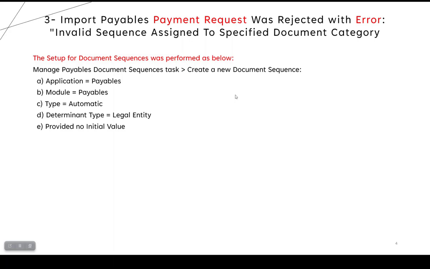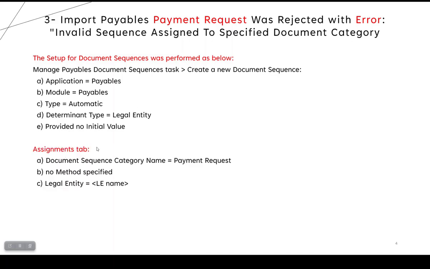As you know, this sequence again determines the type, which is legal entity. You have to create a new document sequence determined by legal entity. In the Assignment tab, enter the document sequence category name, which in this case is payment request, and there is no method, either automatic or manual, specified here, and for the legal entity, enter your legal entity name.